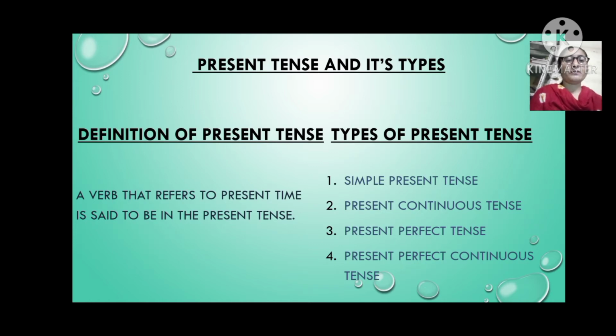So whenever we describe something in present time, we use present tense. And we said before that present tense has four types: simple present tense, present continuous tense, present perfect tense, present perfect continuous tense.